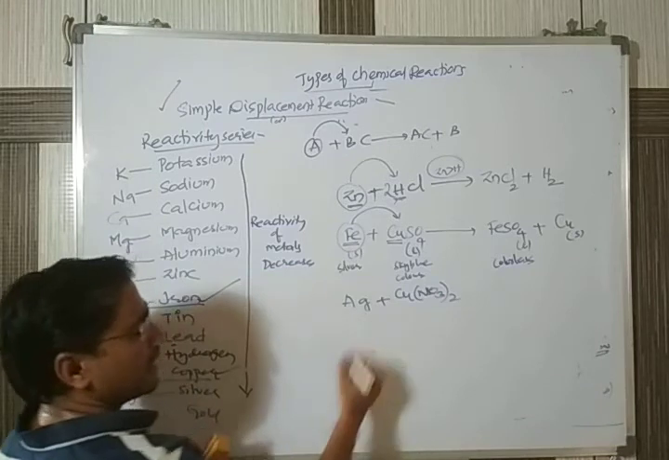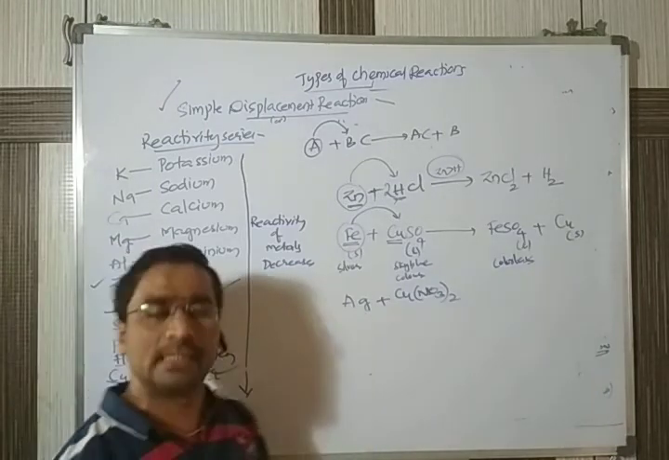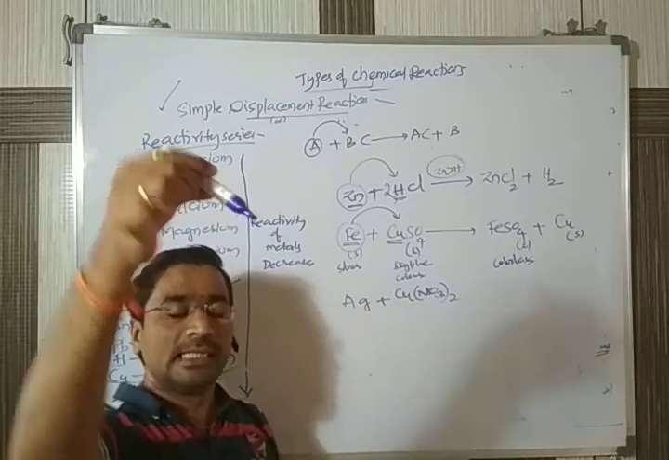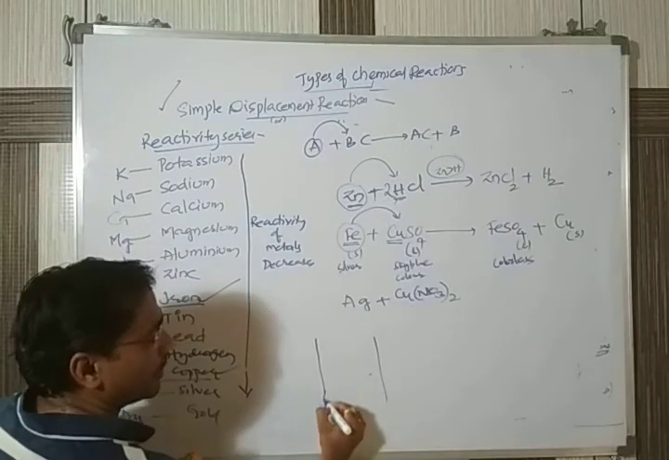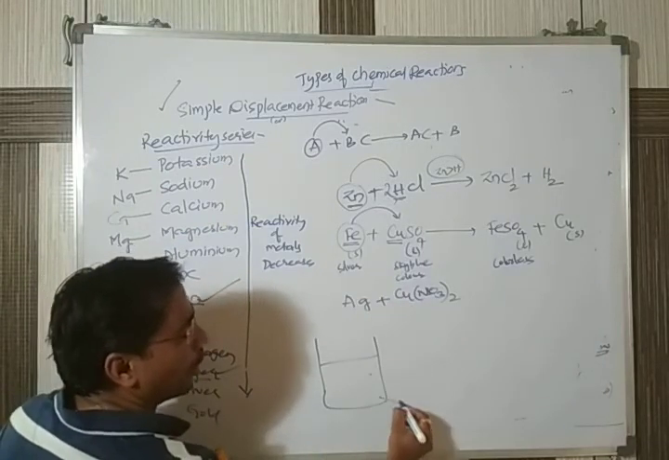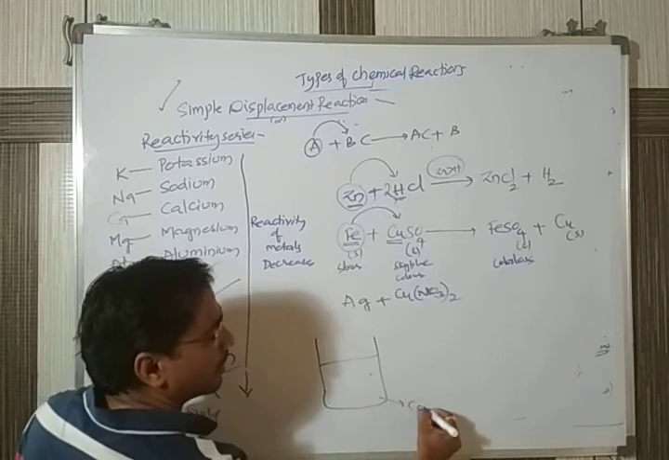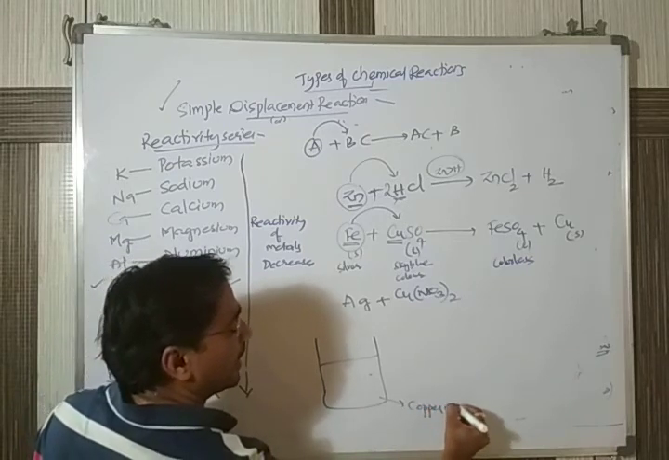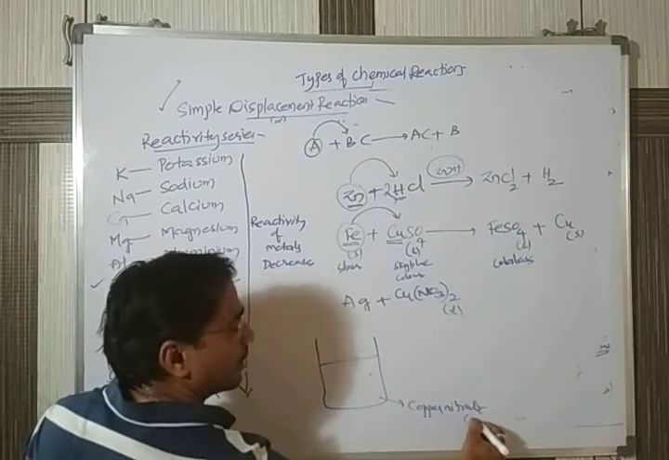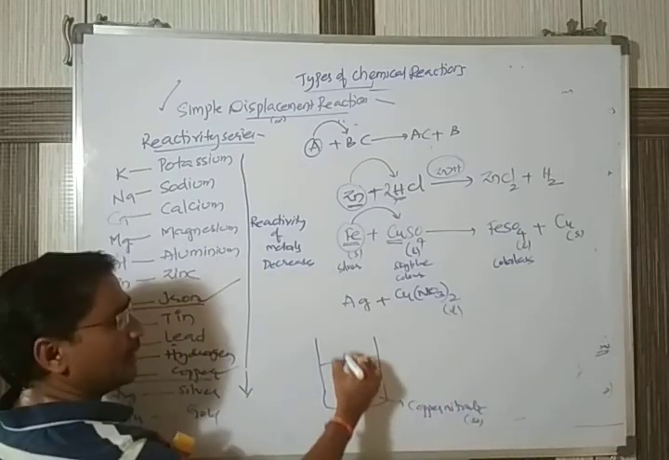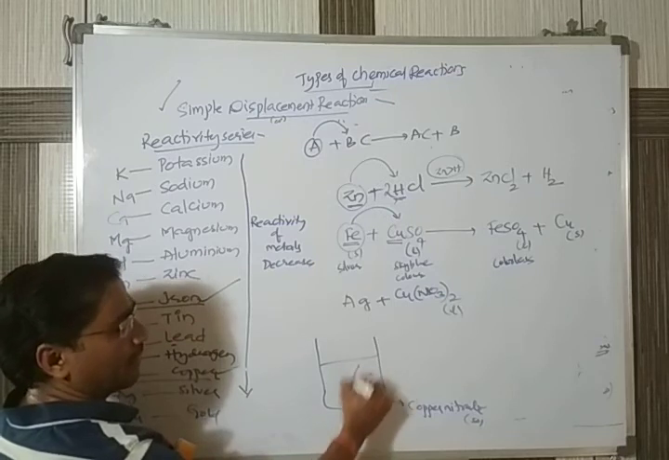Okay, so this is silver. Same, I take one example. Let's take this is a silver rod. In this beaker, I am taking the copper nitrate. Okay, this is a copper nitrate solution I am taking. In this one I am dipping the silver.